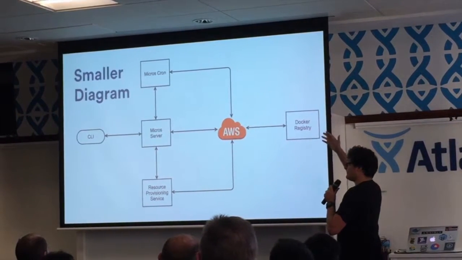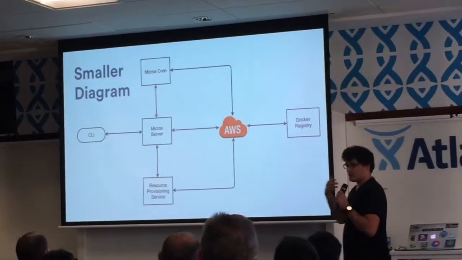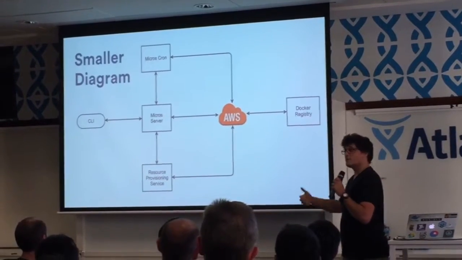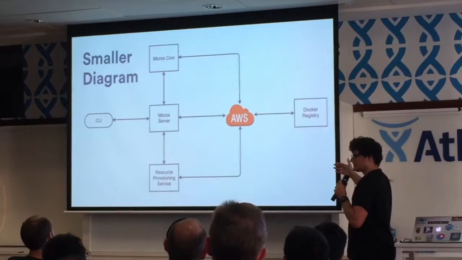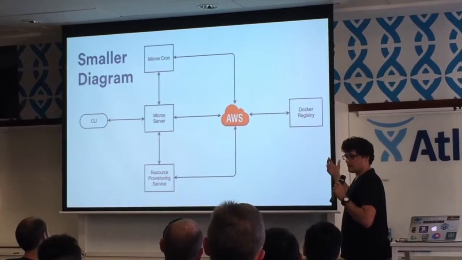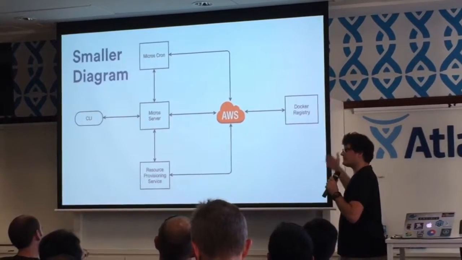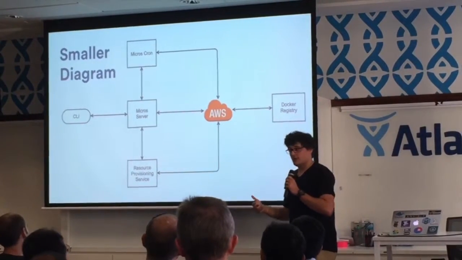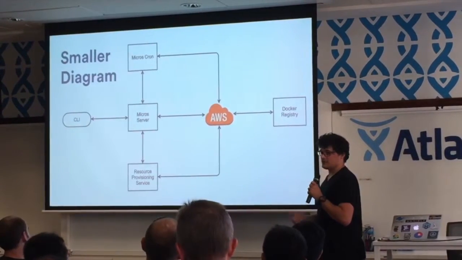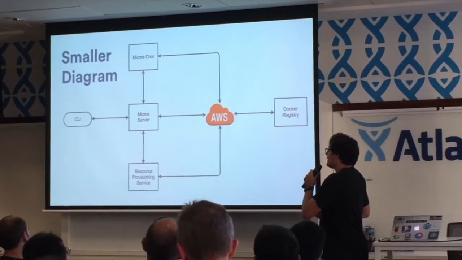Users will interact with that, and they'll talk to Micros Server, say they might be trying to trigger a new deploy of their service. Micros Server will actually deploy a CloudFormation stack straight to AWS. AWS will be returning back a bunch of information like events and stuff. We stream that information all the way back down to the user's command line tool, and they can watch the status or just kill it like most people do.